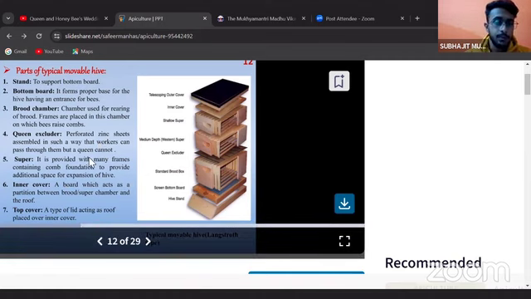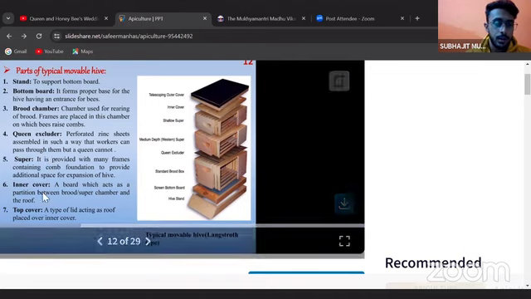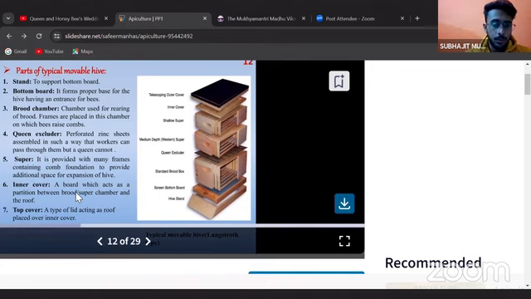The super is provided with many frames containing comb foundation to provide additional space for expansion of the hive. Suppose we need a little bit of expansion, that is where the super comes into service. So that is the function of the super. Inner cover is a board which acts as a partition between the brood or super chamber and the roof.